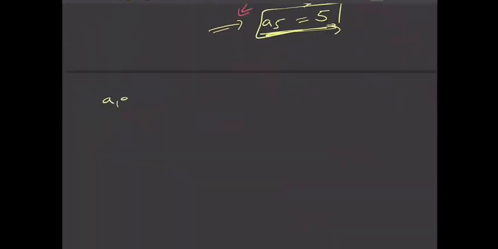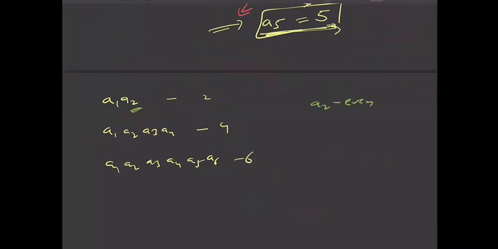Next you see A1, A2 is a multiple of 2. A1, A2, A3, A4 is divisible by 4. And A1, A2, A3, A4, A5, A6 is divisible by 6, right? So first thing is that A2 must be even, then only this is divisible by 2. And A4 must also be even. And similarly A6 must also be even. Then only these things are possible, that this number is divisible by 4, this number is divisible by 6. Yes, some extra conditions must also be there to be divisible by 4. This number A3, A4 should be divisible by 4, that we all know. But this is the basic minimum condition.